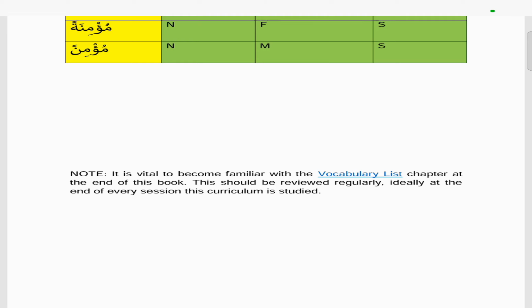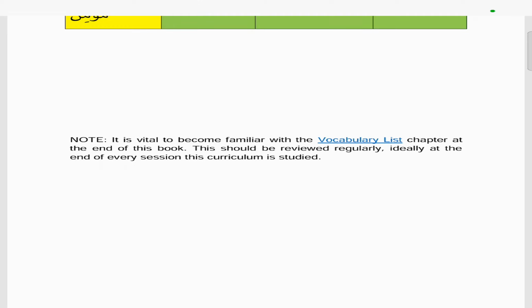And at the end of this chapter, like always, we urge you to have a look at the vocabulary list chapter at the end of this book, and it should be reviewed regularly. Ideally at the end of every session this curriculum is studied, so you become familiar with the vocab as time goes on, inshallah.